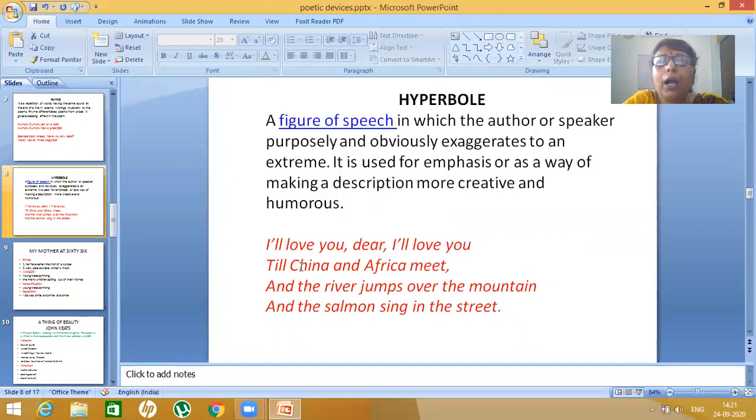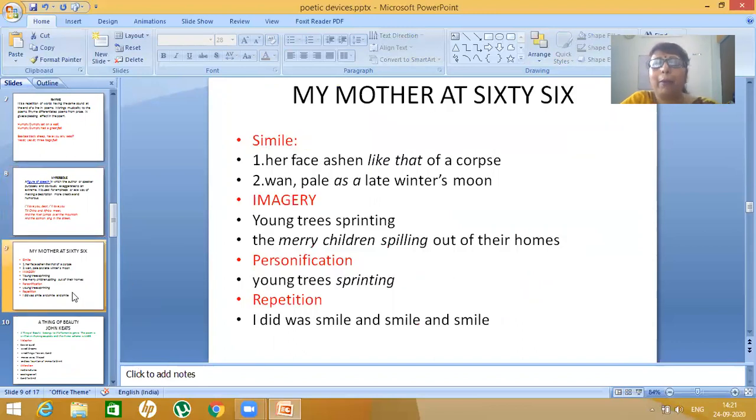So these are the common ones. Now we are going to come to the poems one by one. Let me start with My Mother at Sixty-Six. Her face ashen like that of a corpse, worn pale as a late winter's moon. See, yes, simile, her face ashen like that of a corpse, worn pale as a late winter's moon.